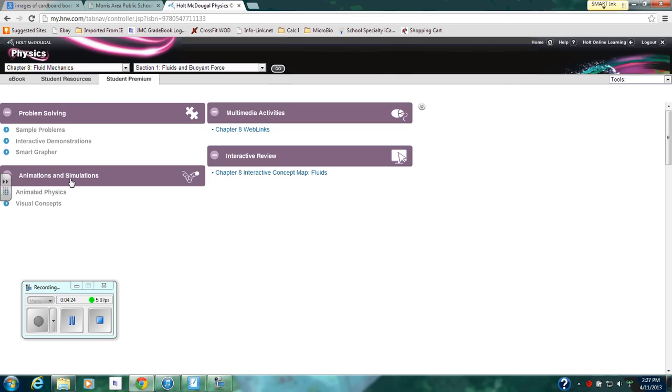This is something I want you to get familiar with. It's called animated physics. It's on animations and simulations. For this first section, if you were to click on that, it brings you to this. Our first lesson will sort of be based off of this concept right here, so I just wanted to make sure that everybody understood how to get there.